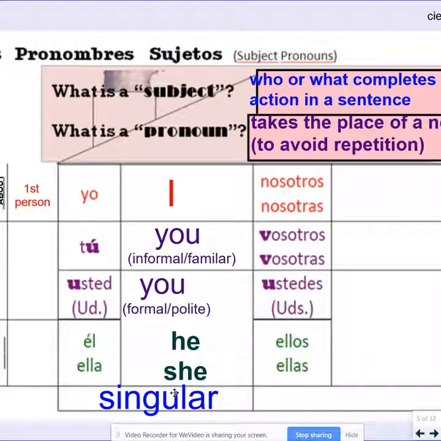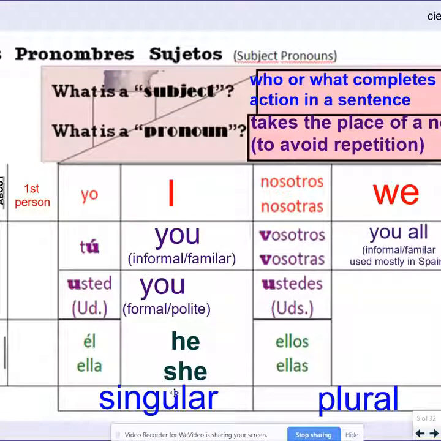But like I said, if you want to talk about yourself and another person, you are going to say we. Nosotros would be if there is a boy or multiple boys involved. Nosotras would be if you were describing yourself and you're a girl, and there are other girls involved, okay? And we did say that this side is the plural side. Vosotros is you all. However, it's only for the most part used in Spain, and it's informal. So that would be like if you were talking to a group of students, you would typically refer to them as vosotros, or vosotras if they were just girls.